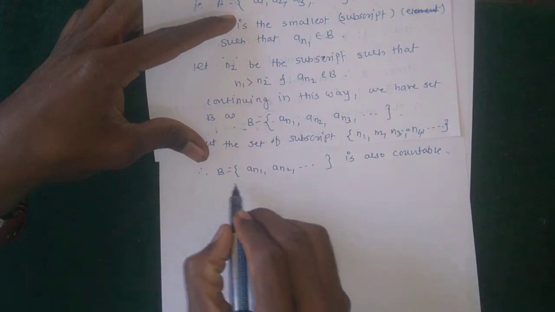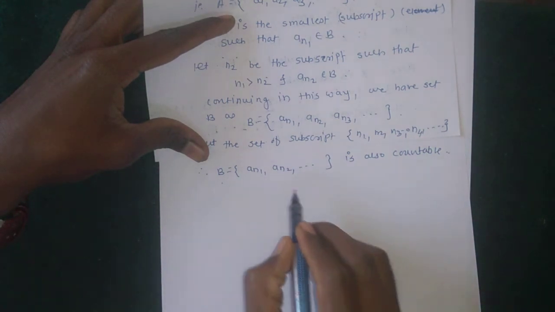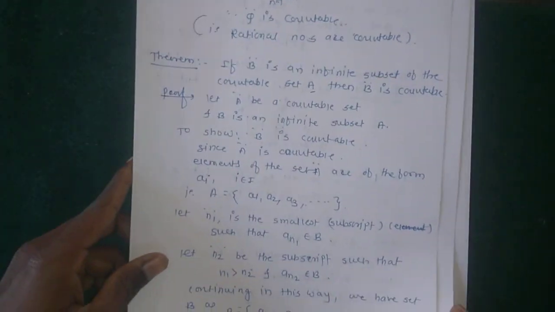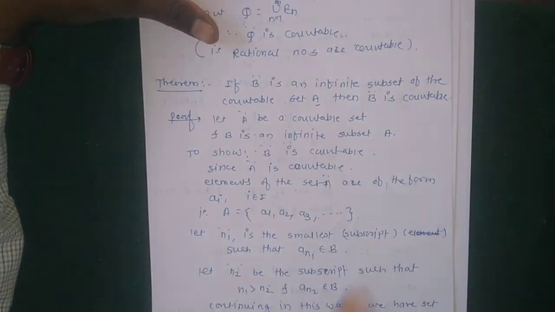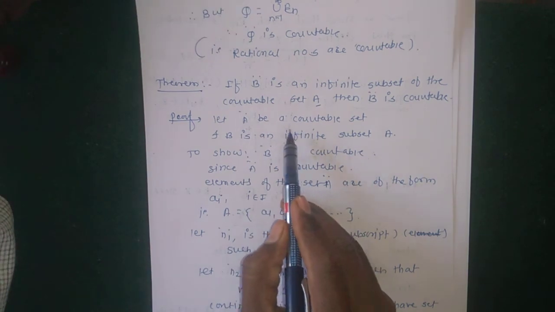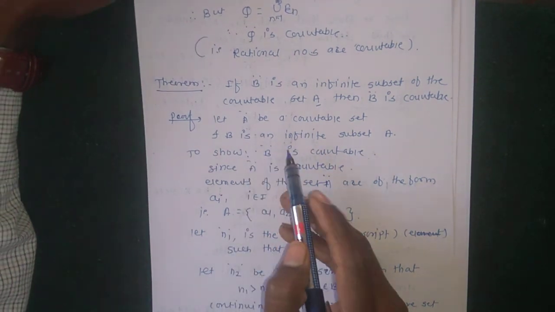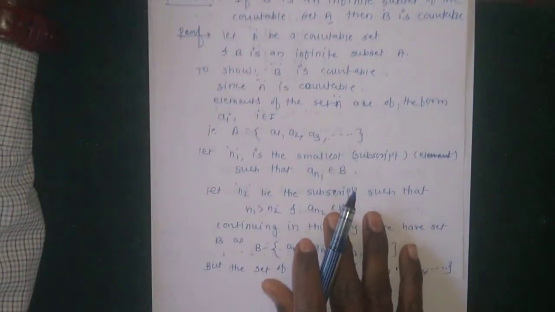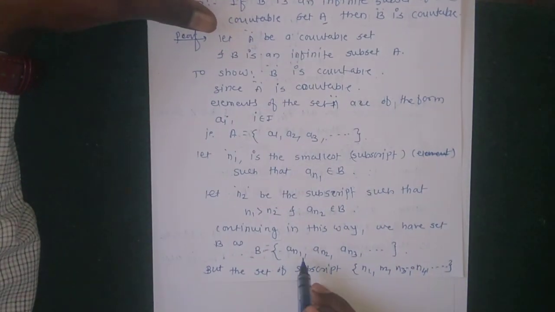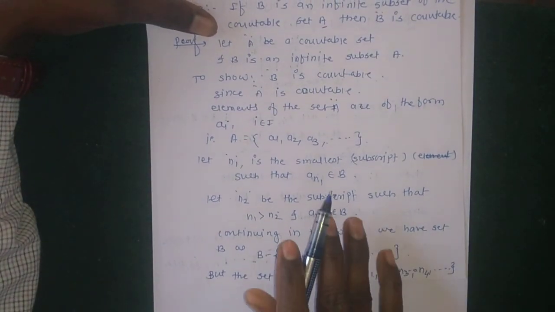This means the given set B is countable. So how do we prove it? Given that A is a countable set, suppose B contains elements of the form a_n1, a_n2, a_n3, and so on.